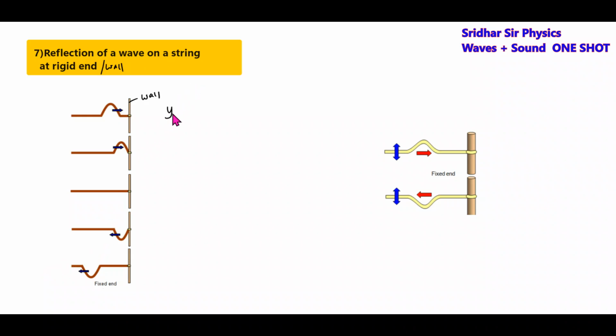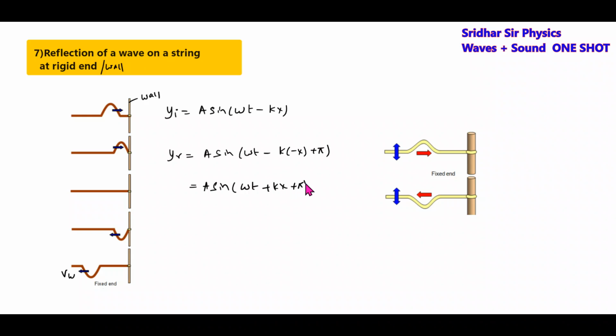So here, what is the incident wave? The incident wave is y equal to a sin(omega t minus kx). Let's assume that. After reflection, the direction of wave propagation changes. So yr equals a sin(omega t minus k times minus x, plus pi), since it gets inverted. So this will become a sin(omega t plus kx plus pi). This will be the reflected wave. This is yr, this is the incident wave.